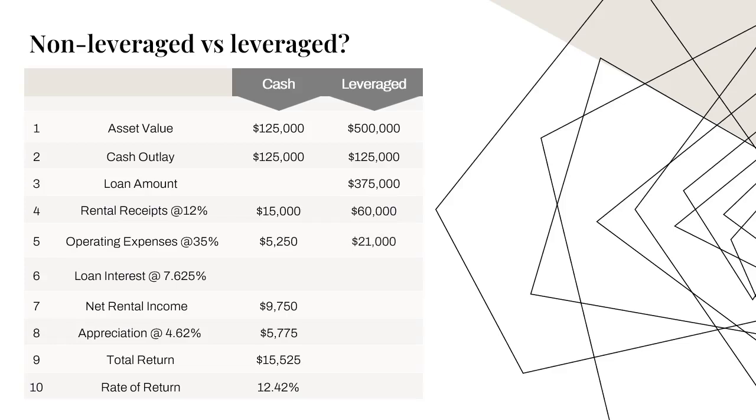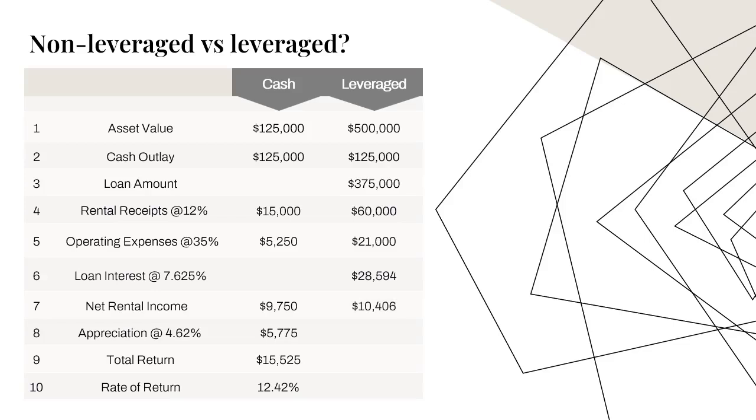Because we now have financing, we must deduct the amount of interest paid on the mortgage loan in computing our net rental income. In our example with a 7.625% interest rate, the amount of the interest would be $28,594. Thus, our annual net rental income, after deducting the interest, would be $10,406.